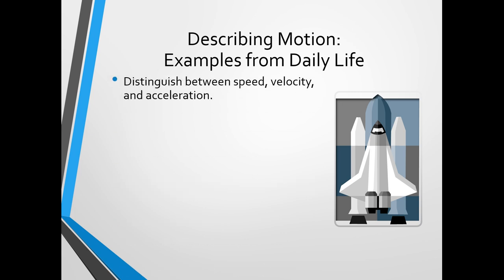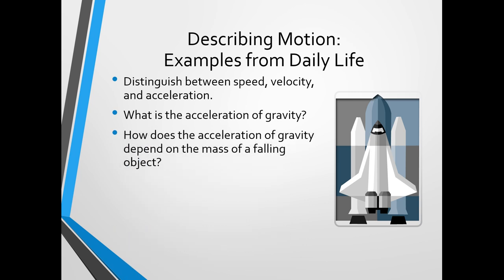Some examples of describing motion from everyday life. We can distinguish between speed, velocity, and acceleration. We can talk about what the acceleration of gravity is, which we've done in chapter 1. We can talk about how the acceleration of gravity depends on the mass of a falling object.